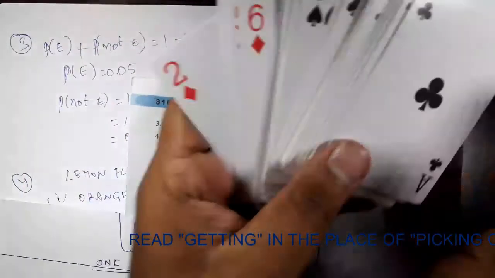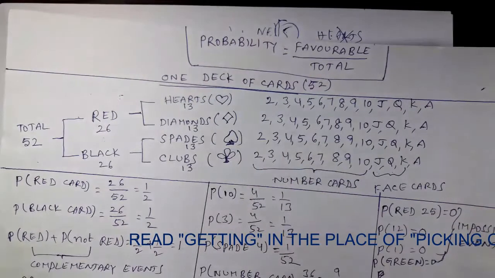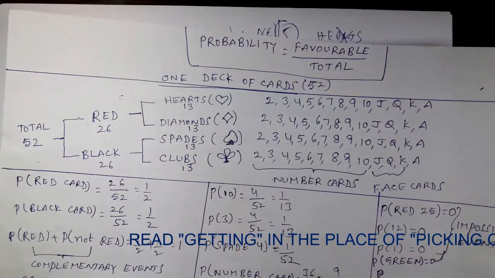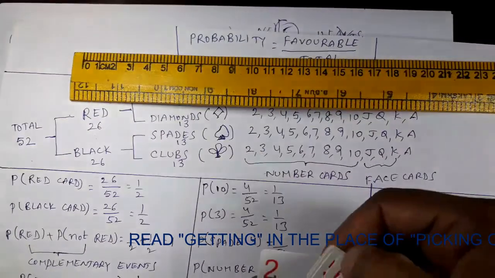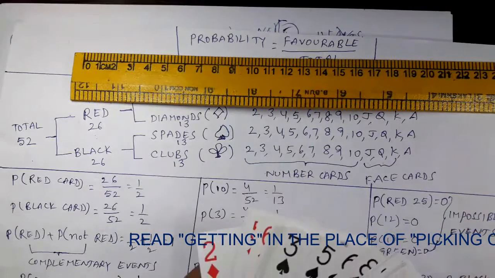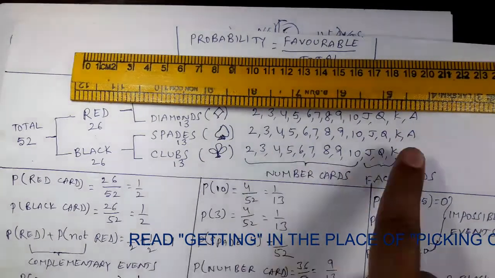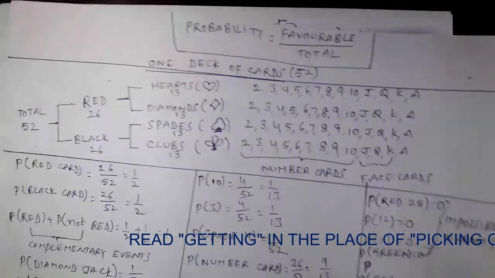Only 3 13s are remaining. Diamonds are remaining, spades are remaining, clubs are remaining. So 13 plus 13 plus 13, 39 cards are remaining.